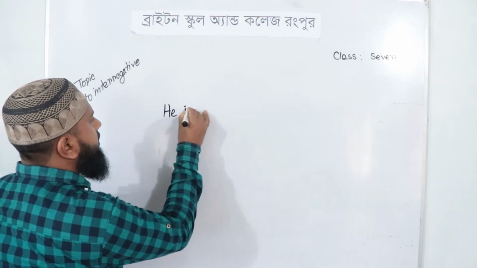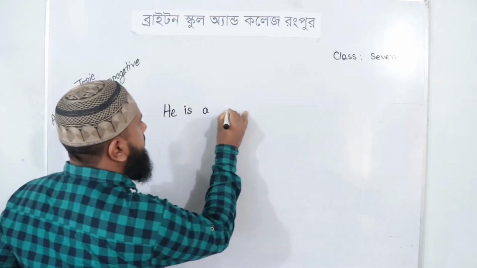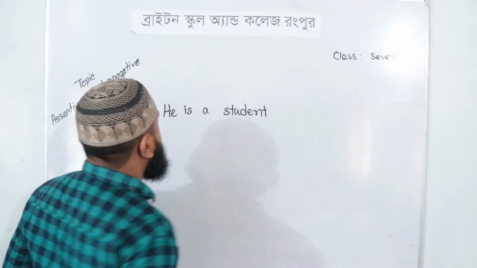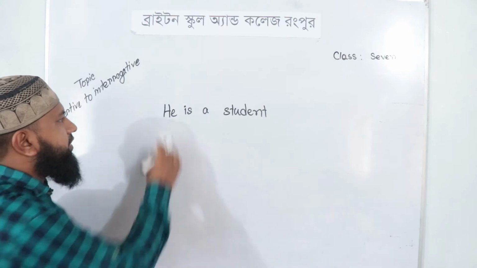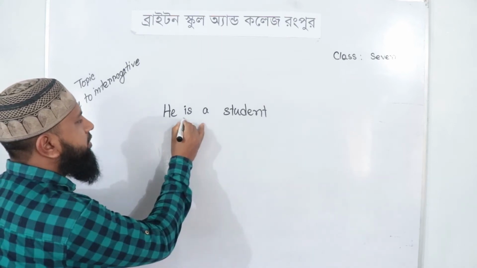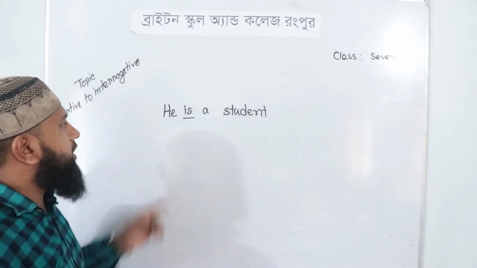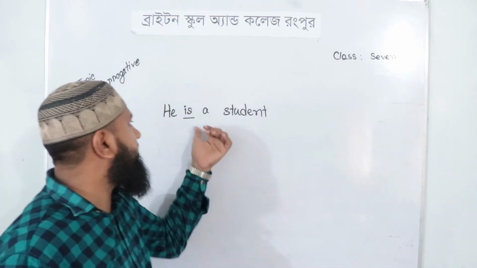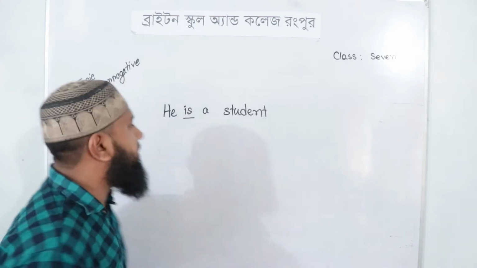He is a student. Notice this sentence. He is a student. There, is is an auxiliary verb, but in this sentence it is the main verb.